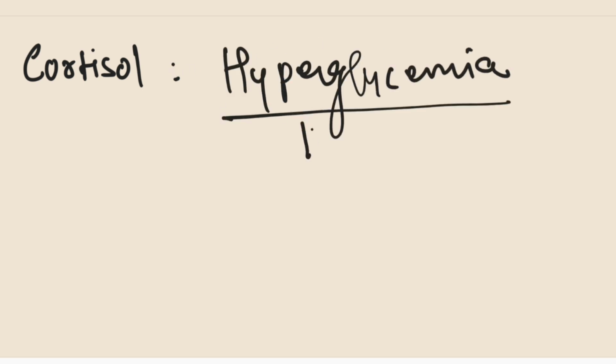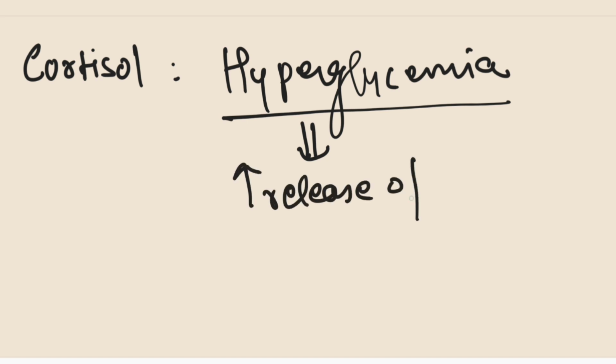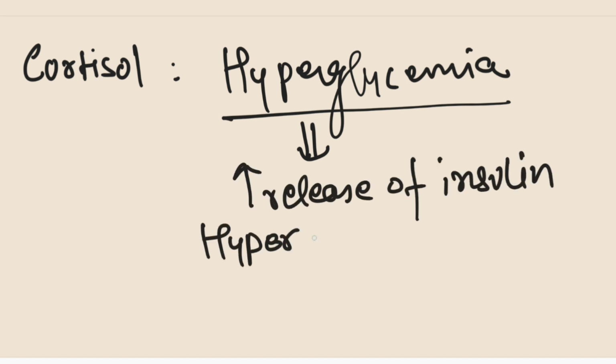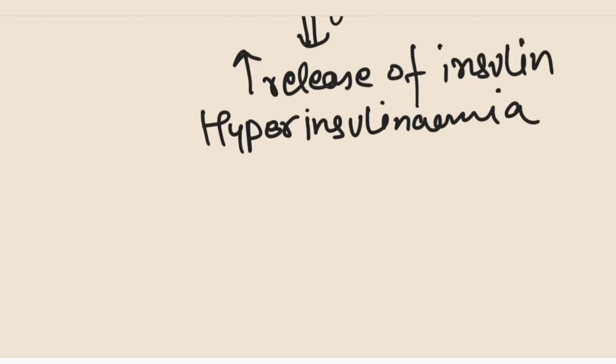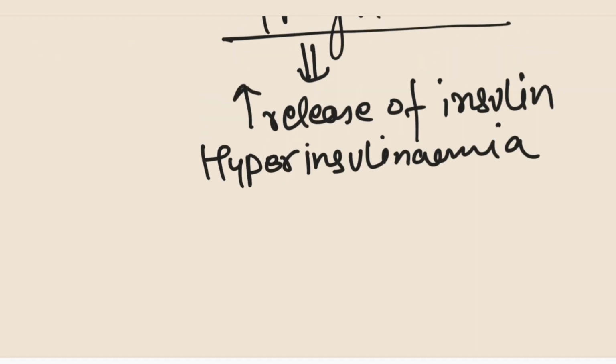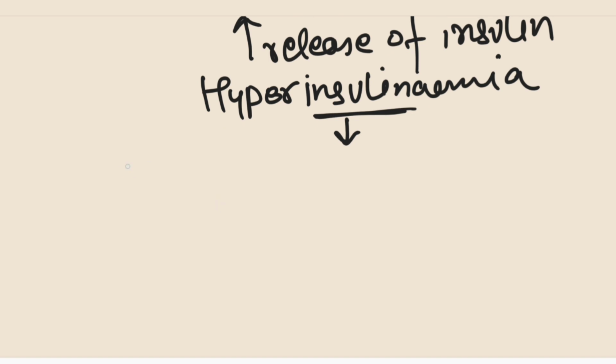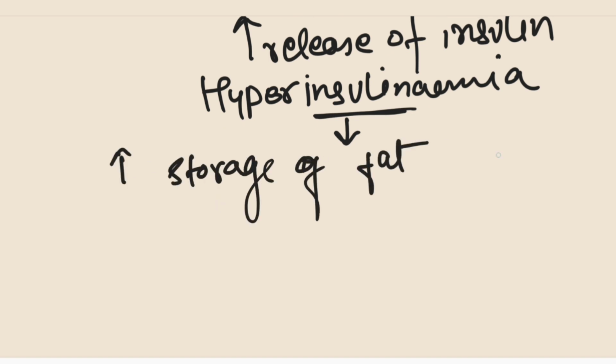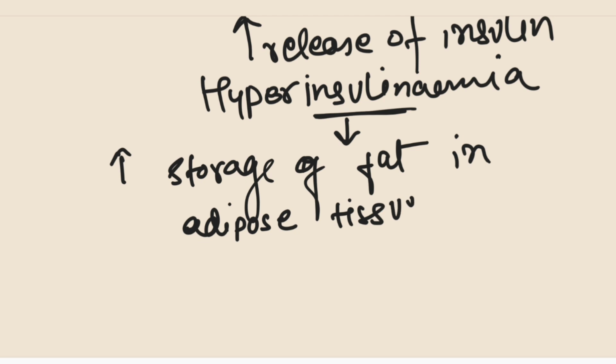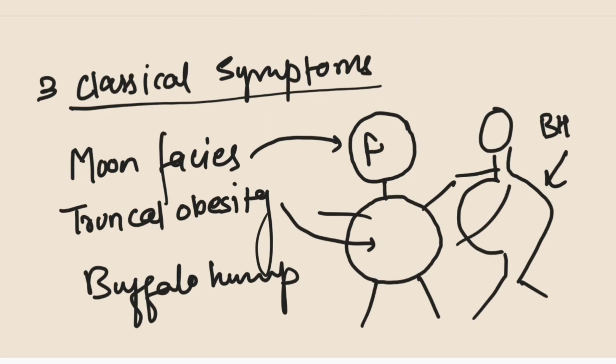So, when there's an increase in cortisol levels in the body, it will lead to increase in blood glucose levels, that is hyperglycemia. Increase in blood glucose levels will facilitate the release of insulin from beta islet cells of pancreas, leading to hyperinsulinemia. Insulin functions by increasing the storage of fat in adipose tissues, and the most common location where the fat is deposited is face, upper back, and trunk.